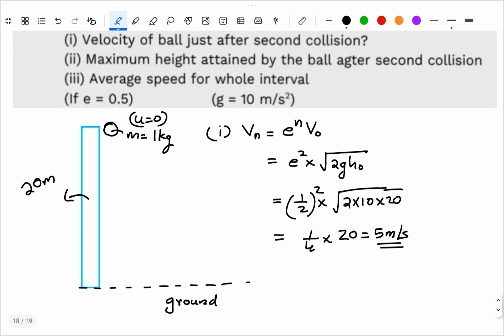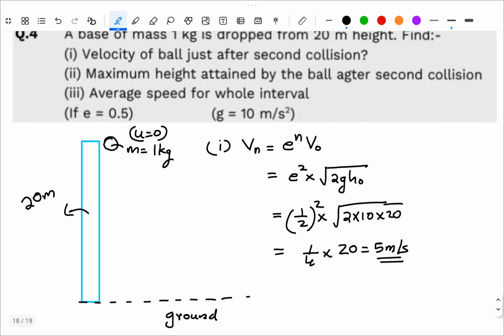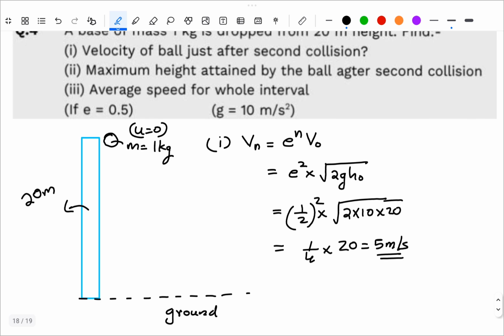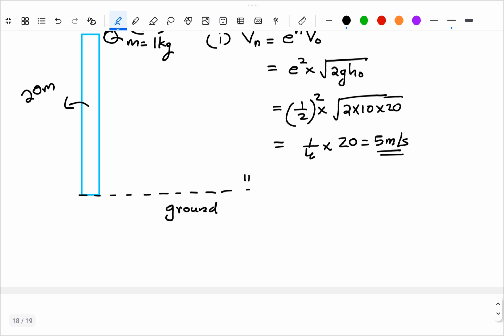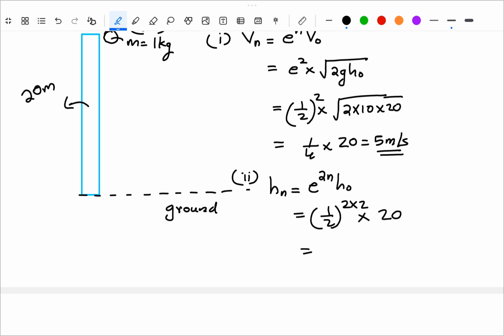Now the second question is the maximum height attained by the ball after the second collision. So the height after nth collision is e raised to 2n times h naught, which is 1 by 2 raised to 2 into 2, into 20, right?